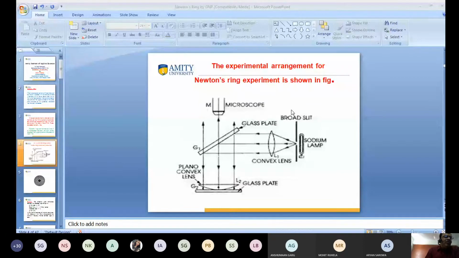What is this? Again, you know, we have taken a sodium lamp. What is a sodium lamp? This is a monochromatic source of light.